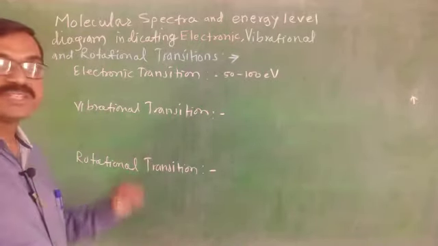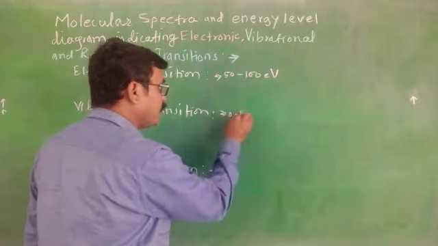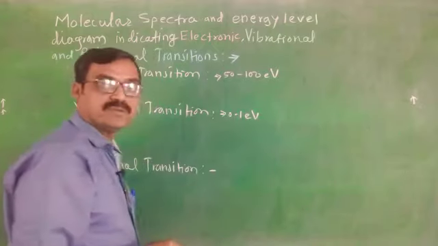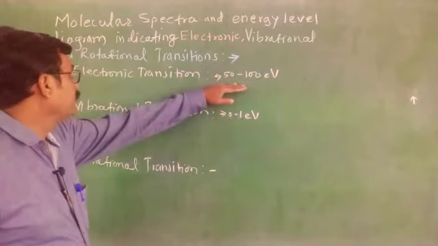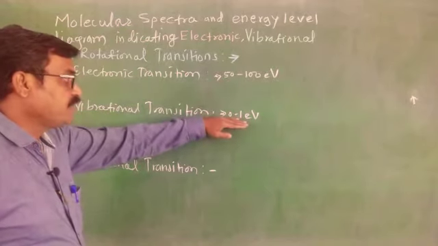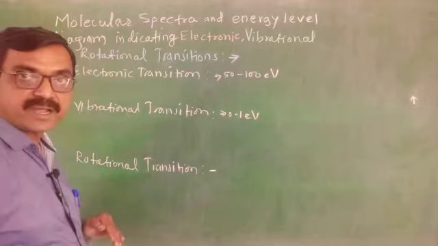For vibrational spectra, it is near about 0.1 electron volt, a much smaller amount of energy compared to electronic, and it gives the vibrational spectra.